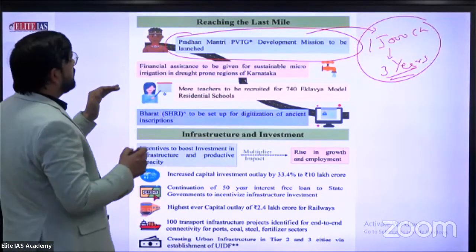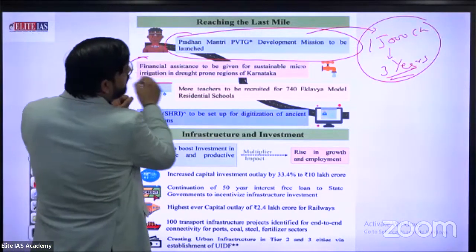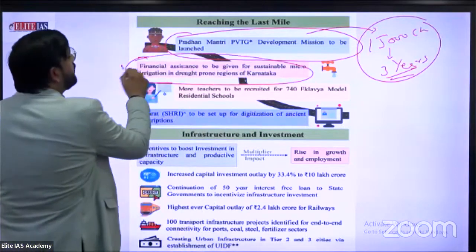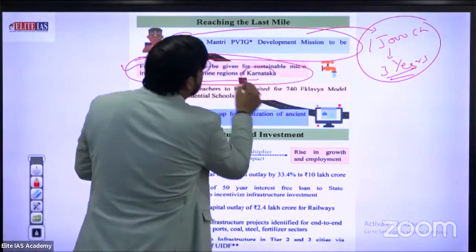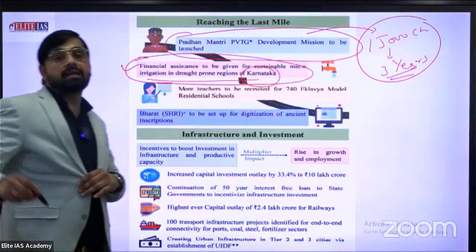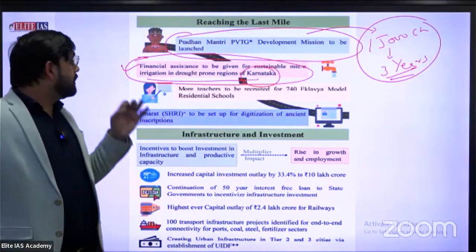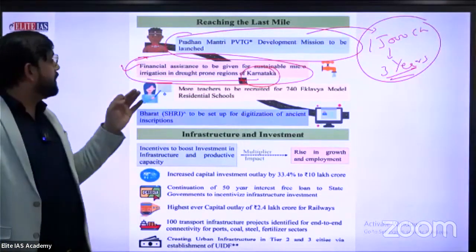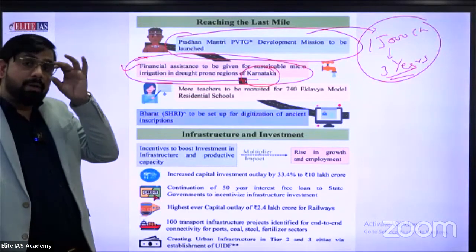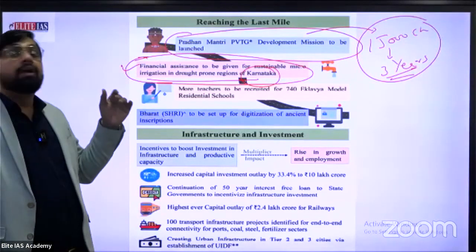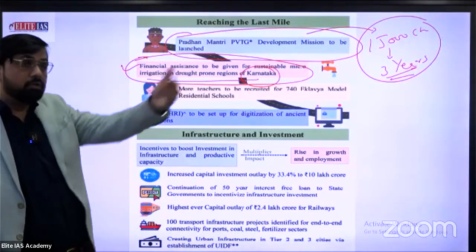What is the second sentence? Financial assistance to be given for sustainable micro irrigation in drought prone areas, especially Karnataka. The government directly provides approximately 320 crore rupees to the state government.